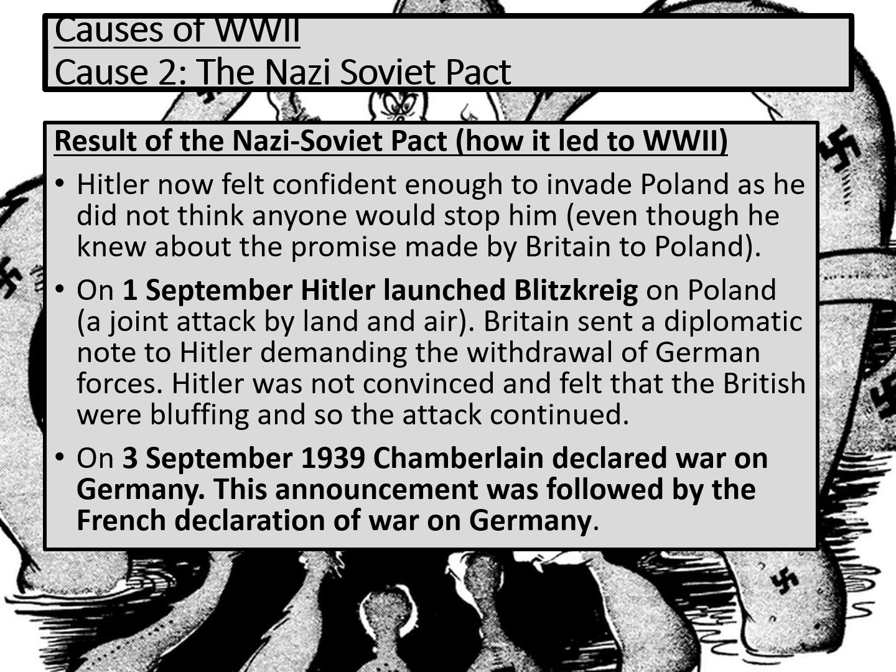The results of the pact were obviously very important. This gave Hitler the confidence to invade Poland. He knew about the promise made by Britain to Poland, but didn't take it seriously. So on the 1st of September, just 9 days after the agreement had been signed, he launched Blitzkrieg on Poland.